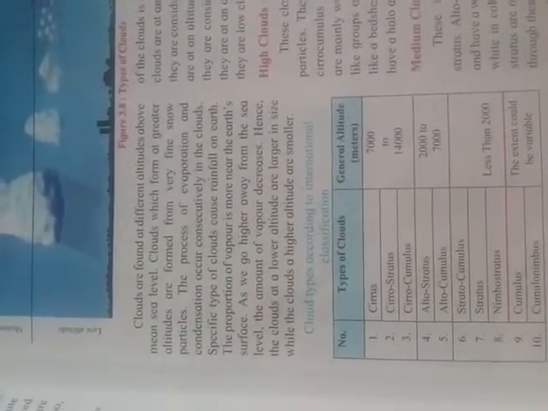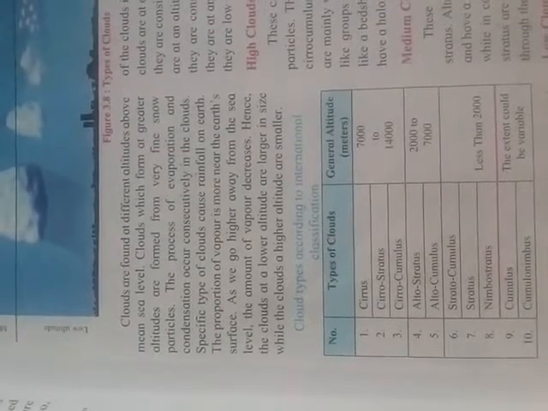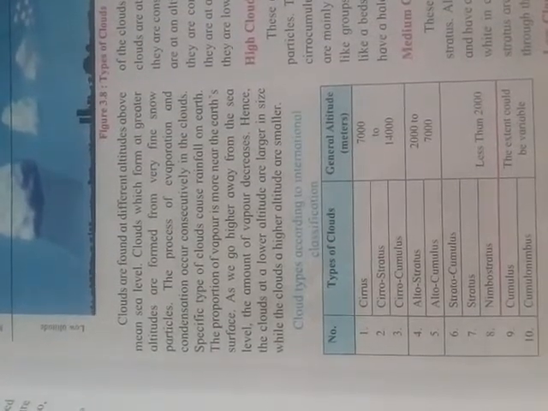Good morning, students. Clouds are found at different altitudes above mean sea level. Clouds which form at greater altitude are formed of very fine snow particles. The processes of evaporation and condensation occur consequently in the clouds. Specific types of clouds cause rainfall on the earth.